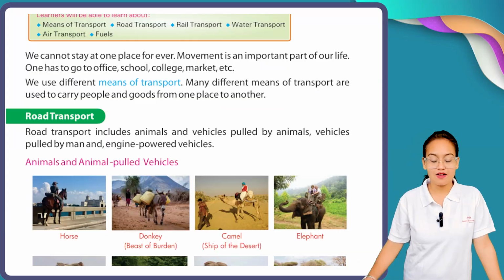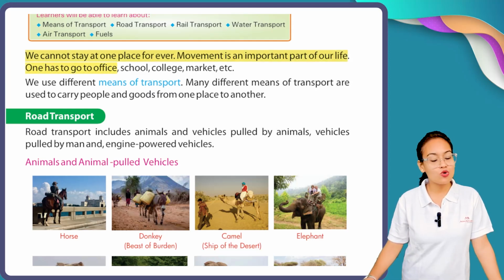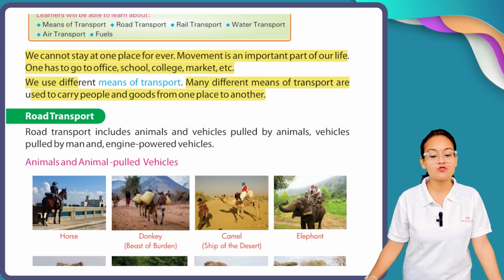So let's start. We cannot stay at one place forever. Movement is an important part of our life. One has to go to office, school, college, market, etc. We use different means of transport. Many different means of transport are used to carry people and goods from one place to another.